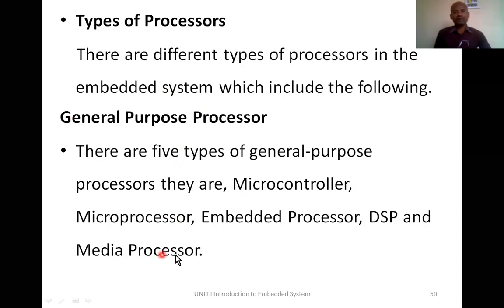These are all different varieties of processors, and we are giving a common name for all of these called general purpose processors. Now we will study each one of them to some extent in the following slides. Okay, let's go to the next slide.